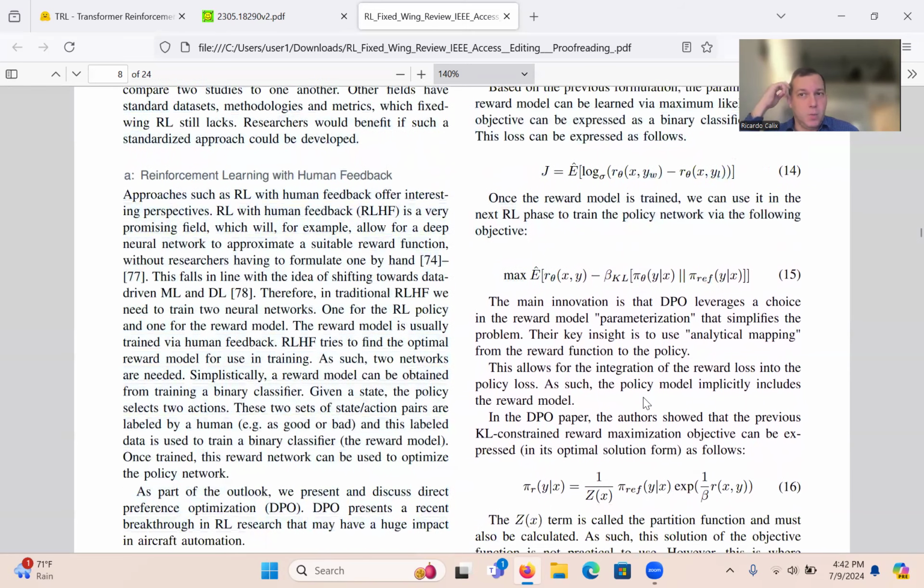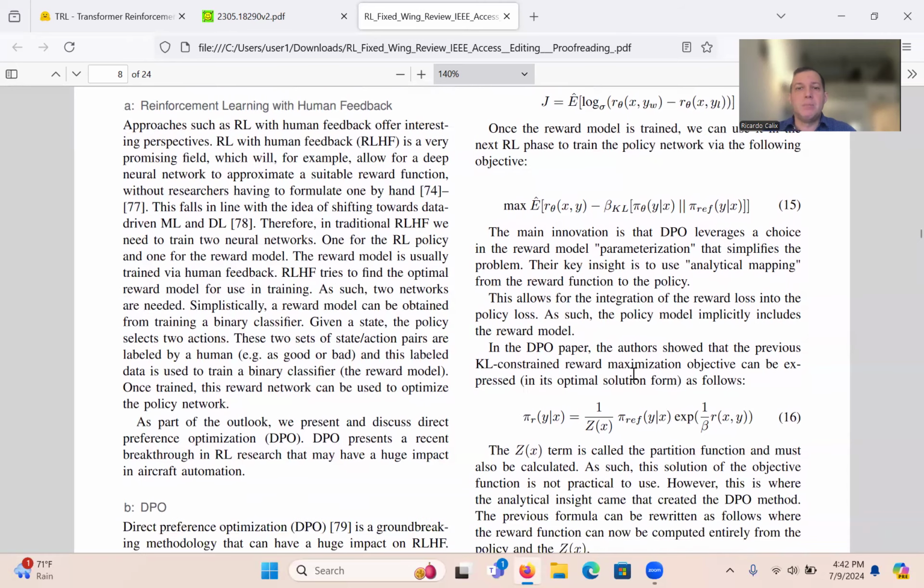What the authors of the DPO paper concluded, very impressively, I should say, is that they basically want to write this whole equation, which is really the one that matters the most, in terms of policy, no rewards. So effectively, we don't need a reward neural network even. We don't need to worry about weights for that. We just worry about the weights of the GPT because we're going to create this amazing loss function for that. So the main innovation is that DPO leverages its choice in the reward model parameterization.